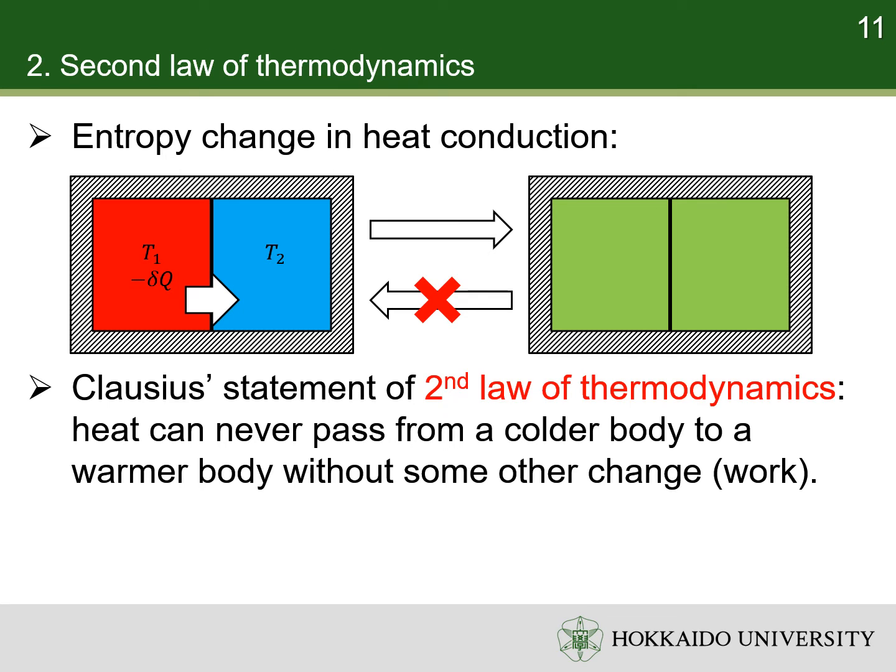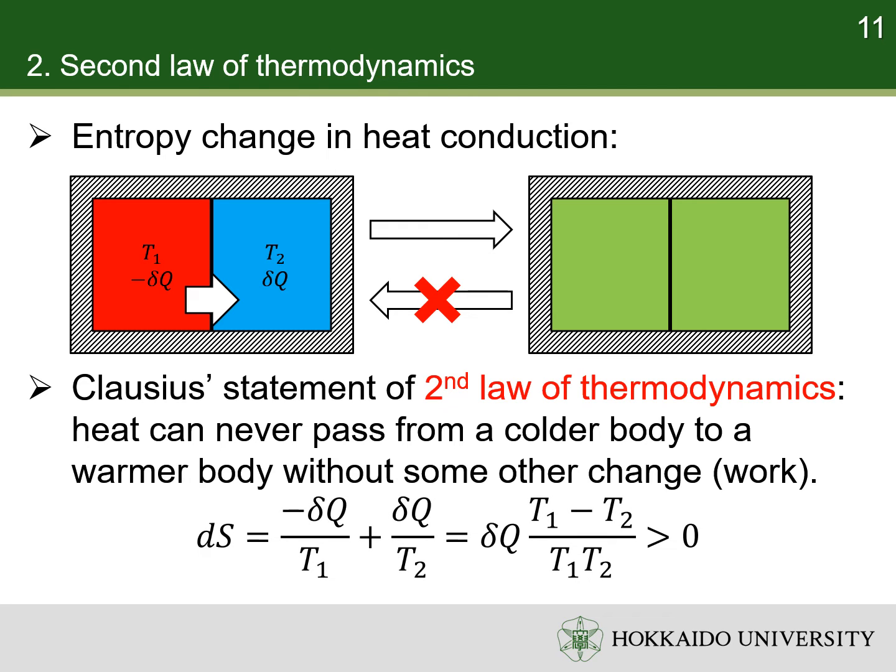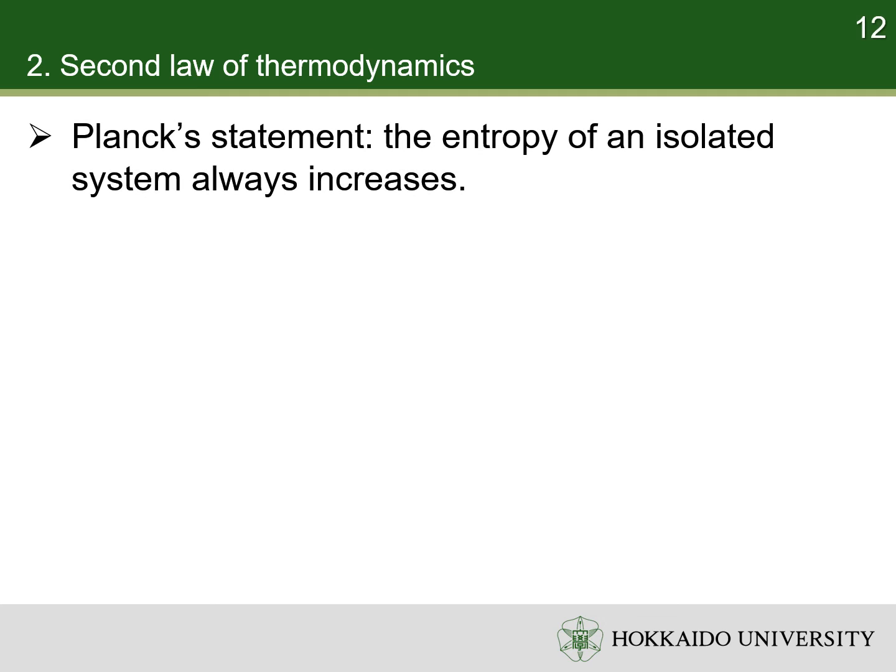Suppose the heat of the warmer water is minus delta Q. Then, the heat of the colder water is delta Q. We can find that the entropy change of the whole isolated system must be positive. It leads to the Planck statement of second law of thermodynamics. It states that the entropy of an isolated system always increases. So, entropy is called the arrow of time.